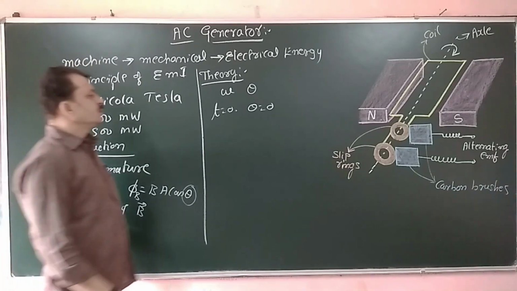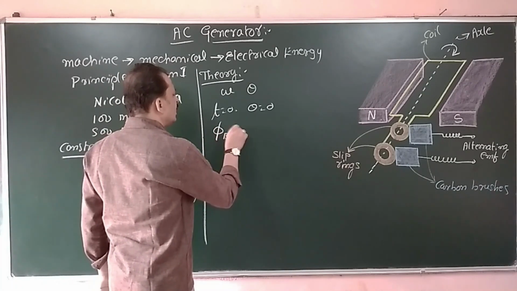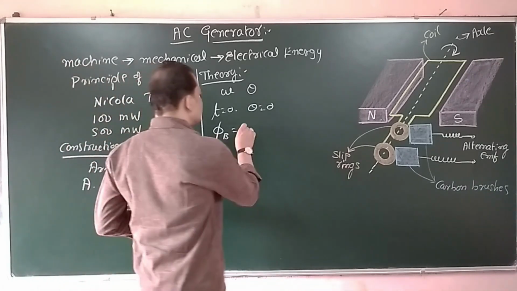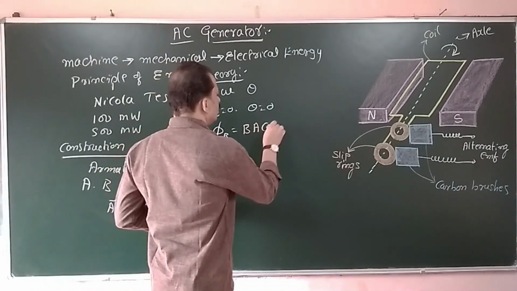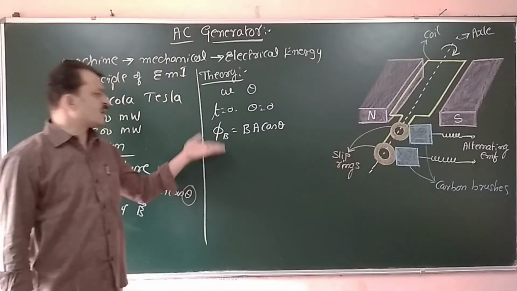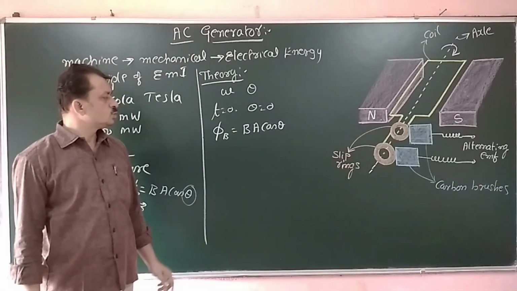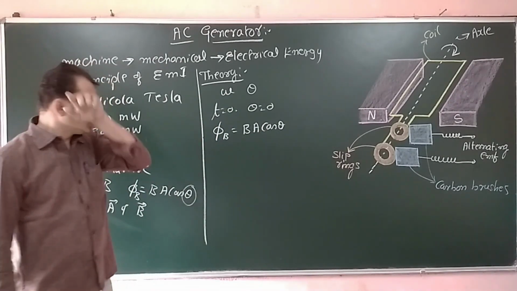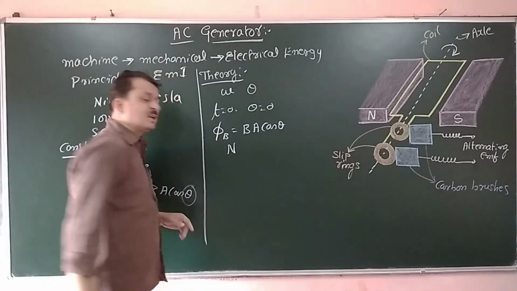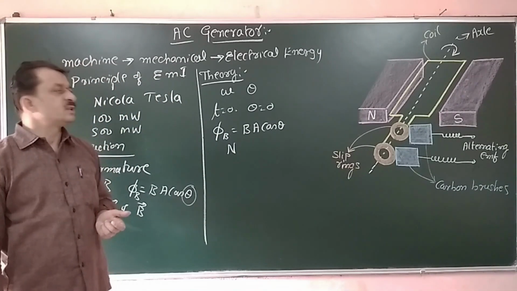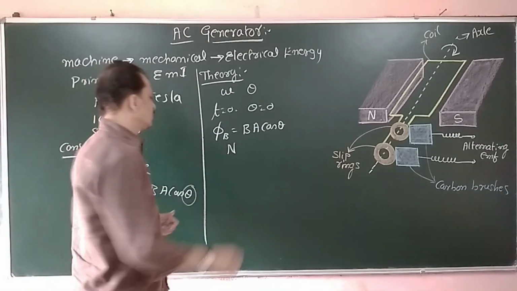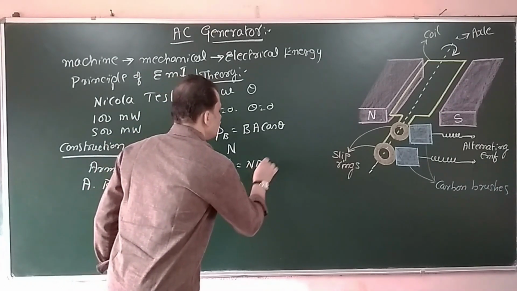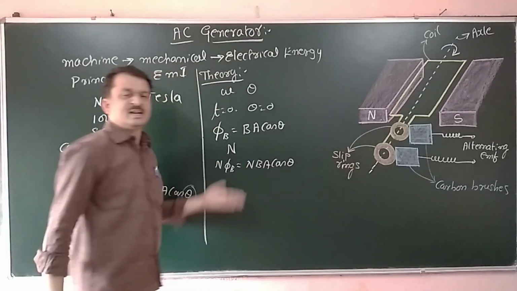The magnetic flux linked with the coil at any instant of time is given by phi B equals B A cos theta. That we are already familiar with. If the coil has a single turn, this is the expression. If the coil has N number of turns, then the flux linkage is N phi B equals N B A cos theta.